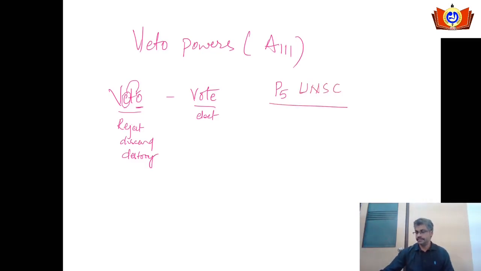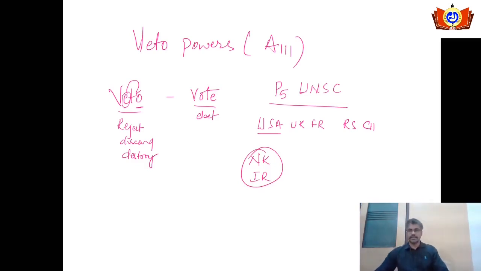We know the fact the permanent five members are USA, UK, France, Russia, and China. USA wants to attack on North Korea and Iran. Take it as a hypothetical condition. Why USA wants to attack on North Korea or Iran? It is the opinion or the viewpoint of the USA. It says that whatever actions North Korea is doing these days, it is very much detrimental to socio-economic development of the world, or it is against the humanity. So whatever things Iran is doing, it is against the socio-economic development of the world and it is against the humanity.